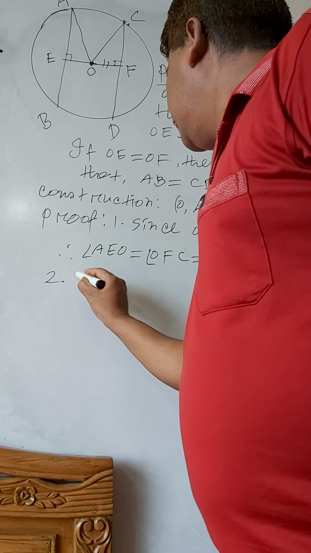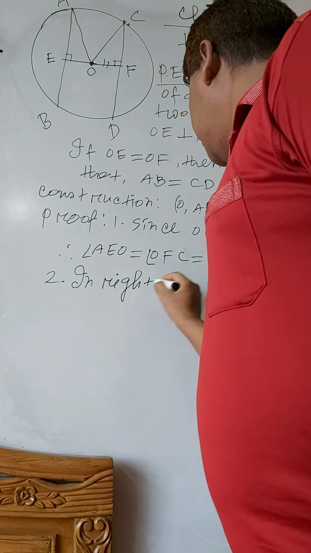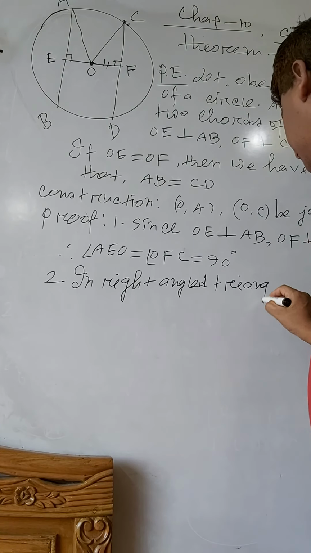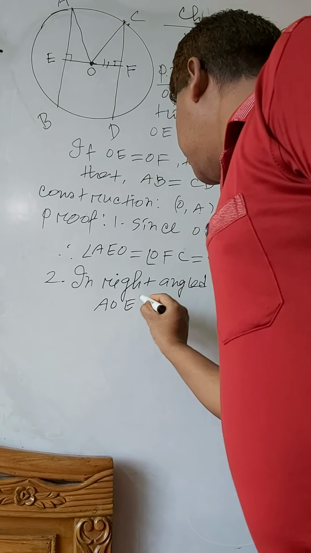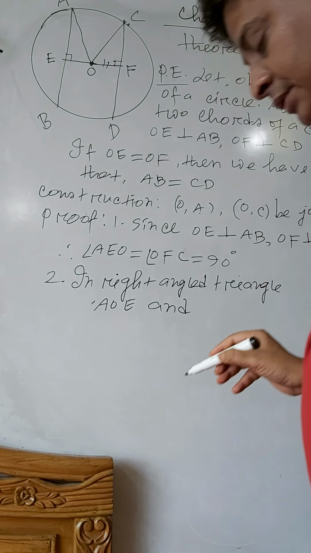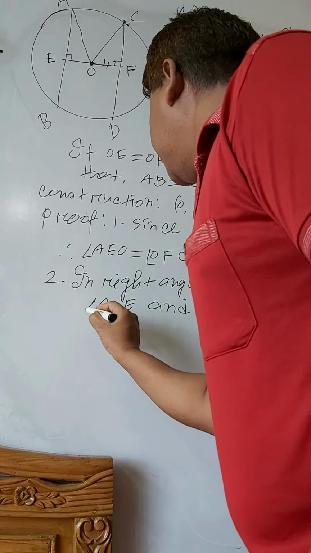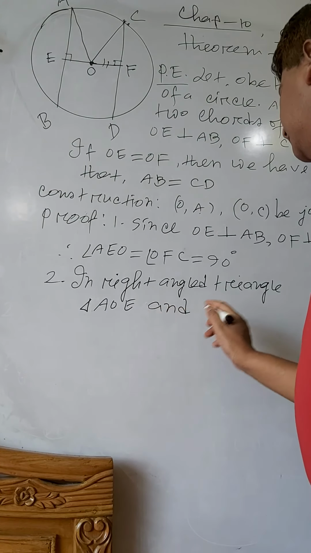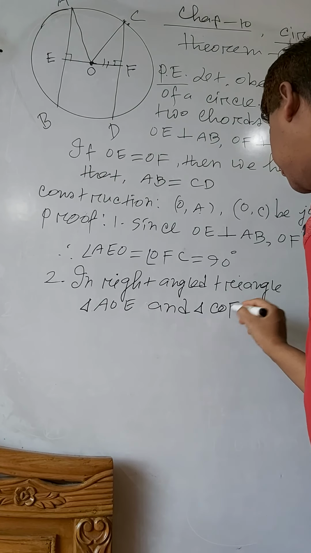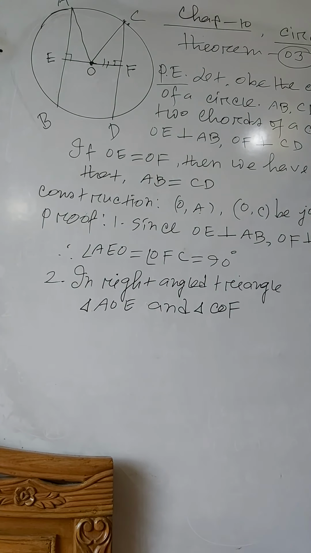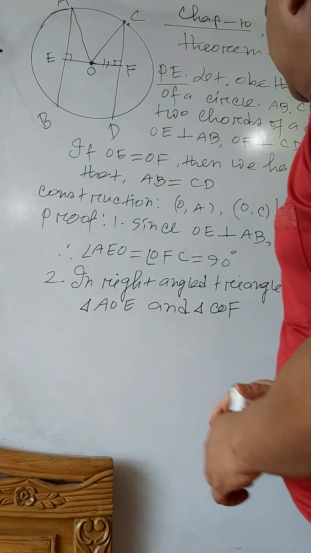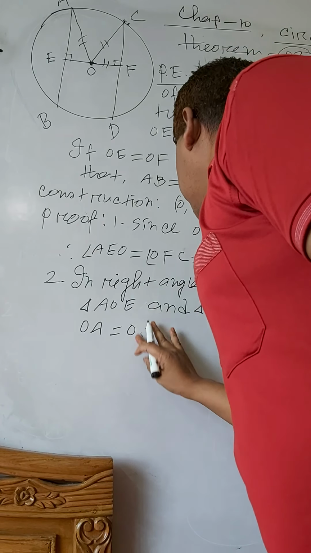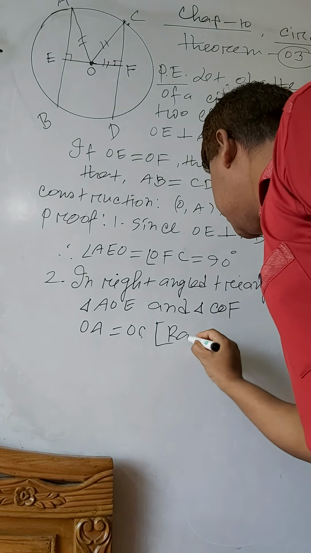Number 2: in right angle triangle AOE and triangle COF, it is seen that OA equal to OC, radius of the same circle.